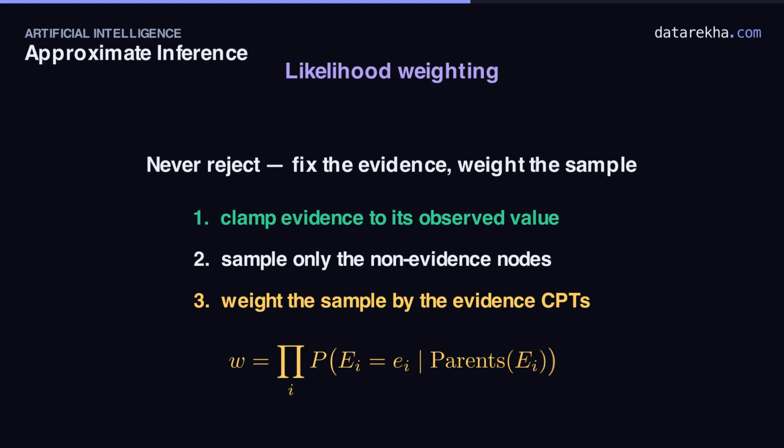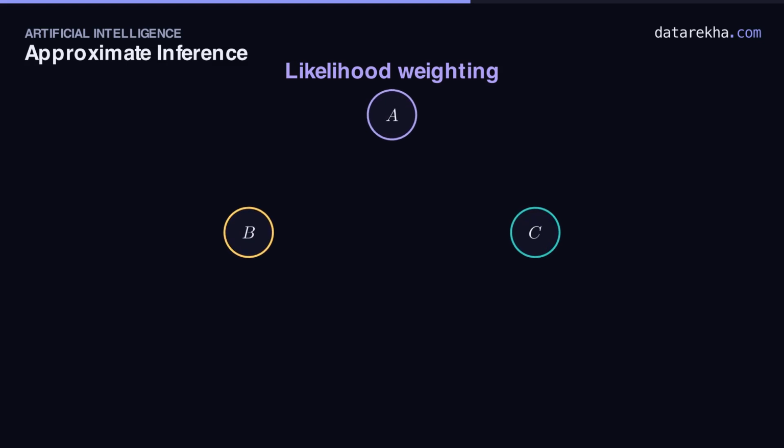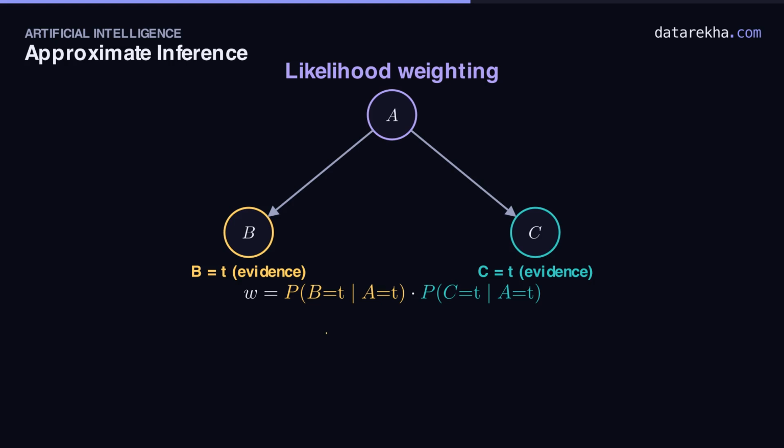of the evidence tables. To see the weight as a real product, take a network where A feeds two evidence nodes, B and C. Both observe true. We sample A, then weigh in both tables. Suppose this sample drew A true. The evidence weight is the chance of B true given A true, times the chance of C true given A true: 0.8 times 0.6, which is 0.48. One number that says, this sample supports the evidence fairly well.